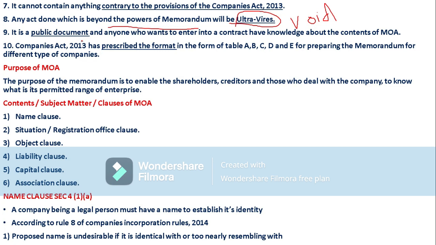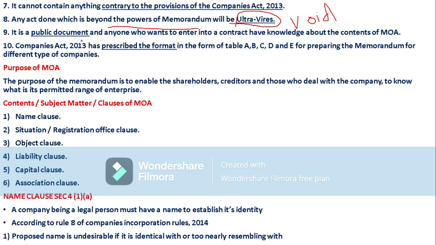Whenever I see the memorandum of association, the main aim and object of the company can be known. For example, it is a real estate company. So we can know what the company is and what its purpose is, which can be seen in the memorandum of association. So I can withdraw, because I want to purchase shares in a manufacturing company only, but it is a real estate company. Likewise, it is a public document.